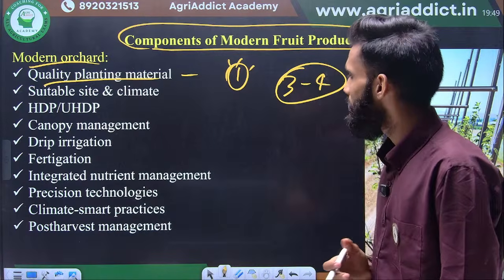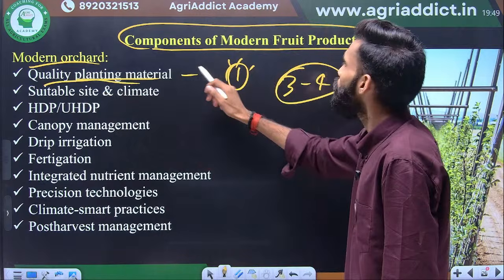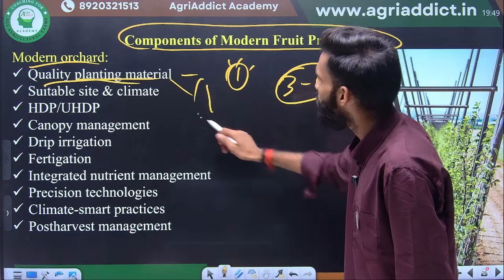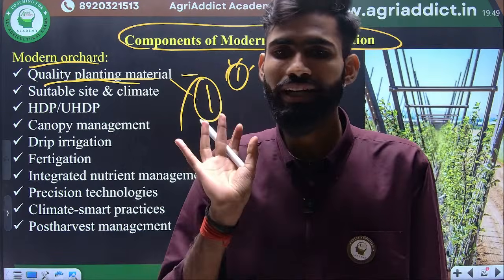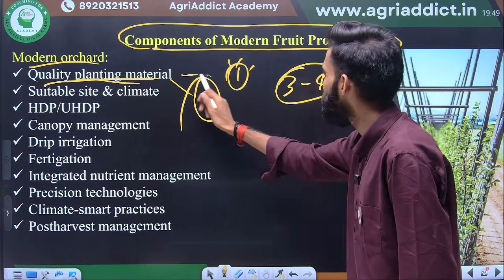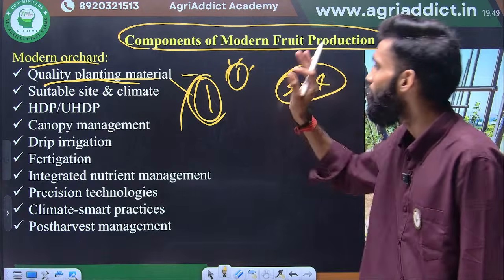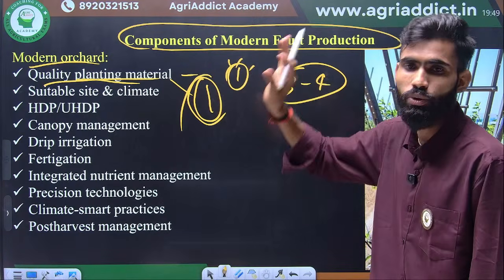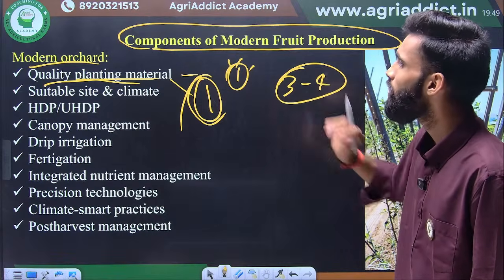Okay. Next, we have quality planting material. Quality planting material is the first step where you should decide whether you are in profit or loss. तो ये फर्स्ट स्टेप है. अगर हम यहाँ पे ही मेंटेन कर दें प्लांट की हेल्थ को, वायरल इन्फेक्शन को, डिजीज को, पेस्ट को, मेंटेनेंस को, सारा चीज, then you always get the profit from your business.